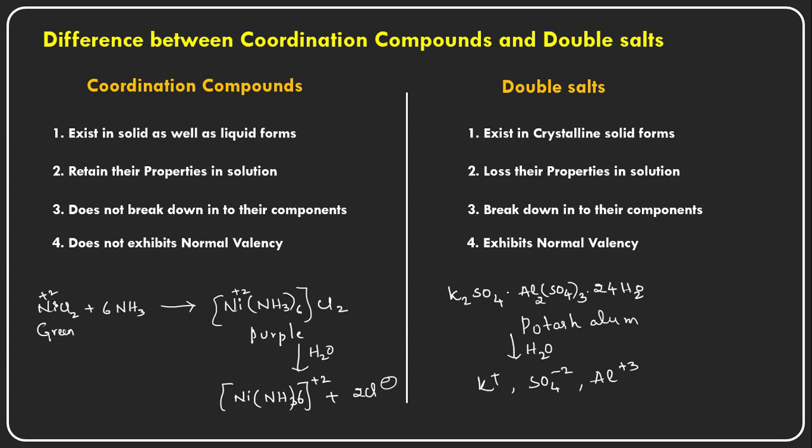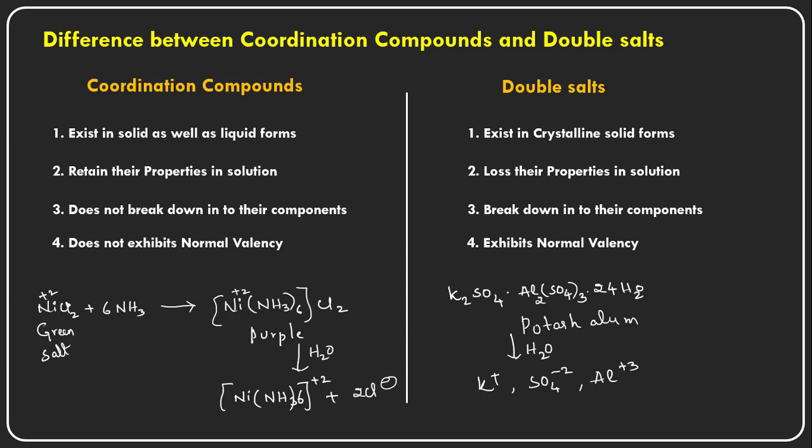See, nickel chloride is just a simple salt, a green colored salt, and in this salt nickel is carrying a plus 2 oxidation state, and this plus 2 is balanced by the minus 1 carried by each of the chloride ions.